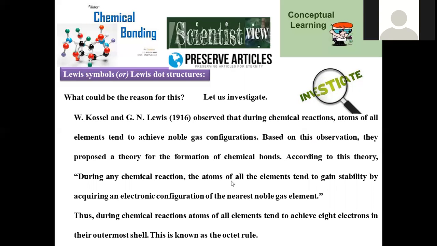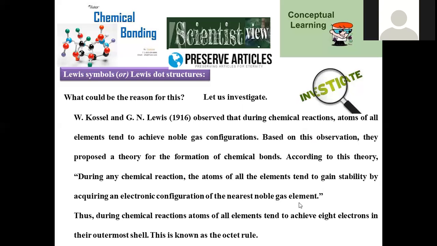According to this, during a chemical reaction, atoms or elements tend to gain stability by acquiring the electronic configuration of the nearest noble gas. If you are seeing hydrogen, it has a tendency to reach helium. If you are going with fluorine, otherwise sodium, their nearby element is neon. That's why they will tend to get a neon configuration. If you go with chlorine, it has a natural tendency to go with argon.